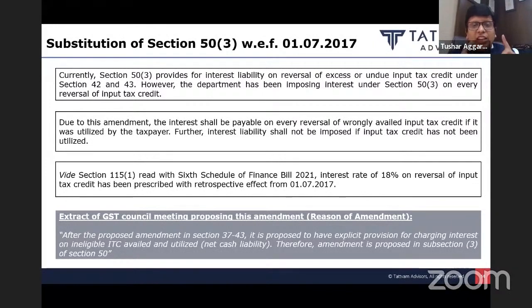Thereby, the implication is as under. If you have wrongly availed input tax credit, but you have not utilized, the law is crystal clear, no interest is applicable on you. Second, if you have wrongly availed and utilized the input tax credit, availed as well as utilized, and there is a revenue loss to the government, then interest is applicable. And what will be the rate of interest? Crystal clear, 18% and not 24%.